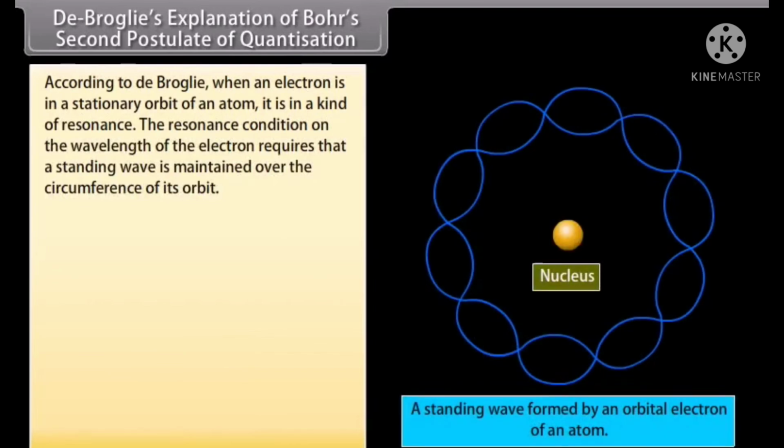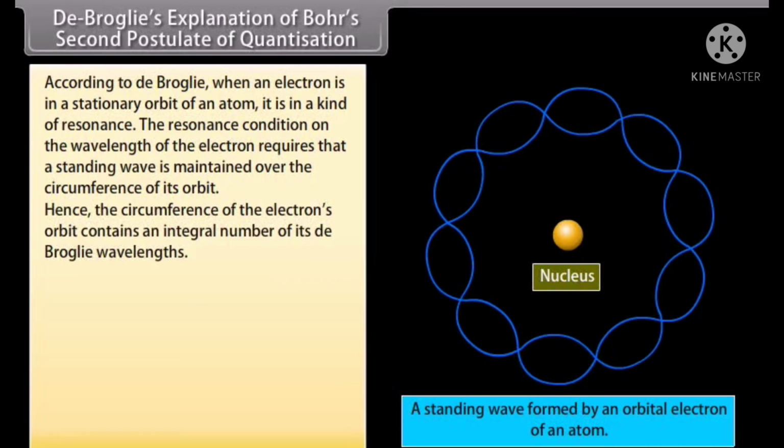De Broglie's explanation of Bohr's second postulate of quantization. De Broglie explained the quantization condition on angular momentum of an orbiting electron. According to De Broglie, when an electron is in a stationary orbit of an atom, it is in a kind of resonance. The resonance condition on the wavelength of the electron requires that a standing wave is maintained over the circumference of its orbit. Hence, the circumference of the electron's orbit contains an integral number of its De Broglie wavelengths.